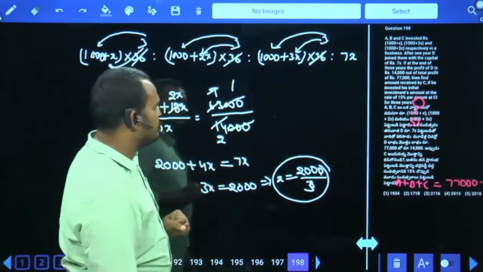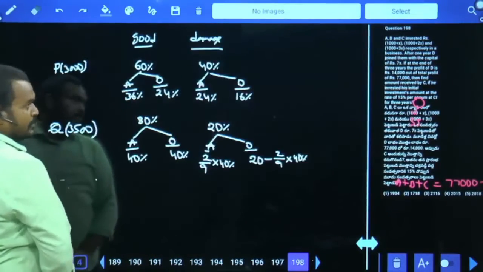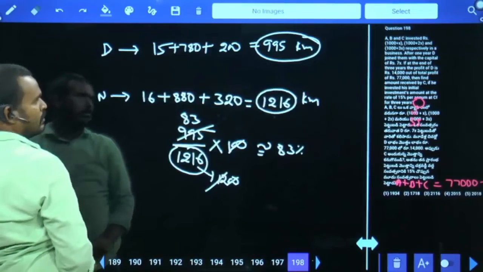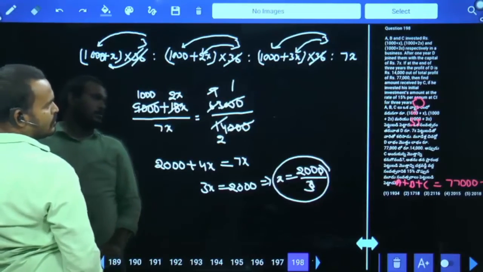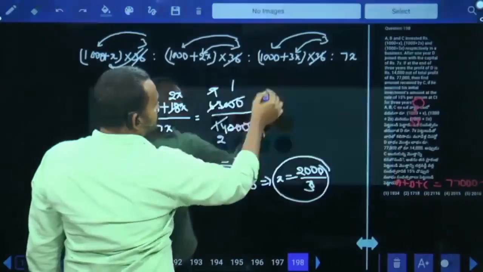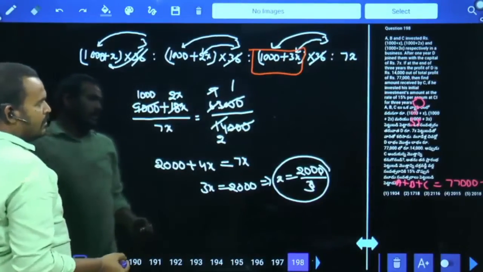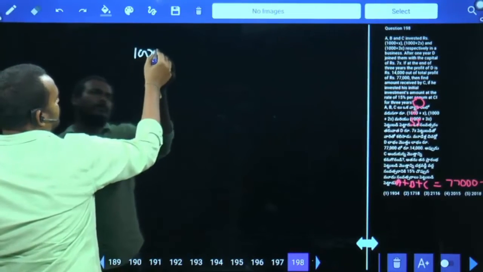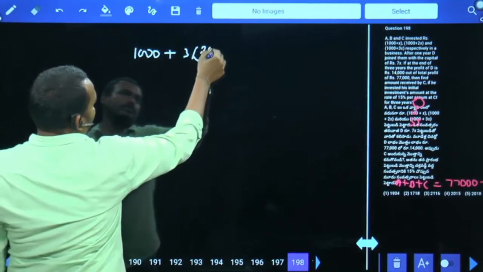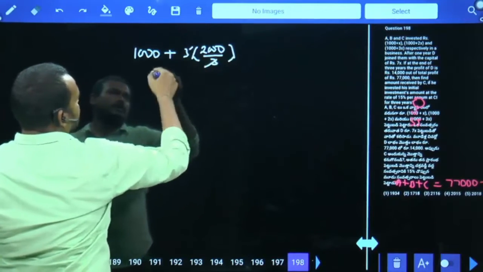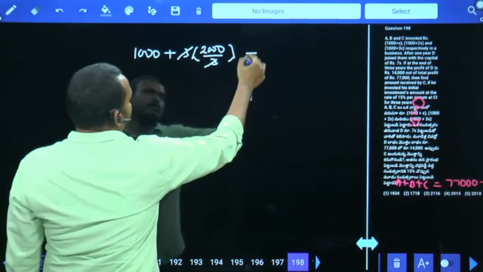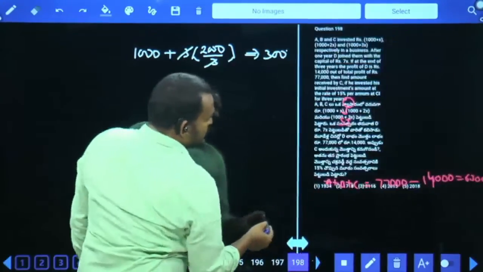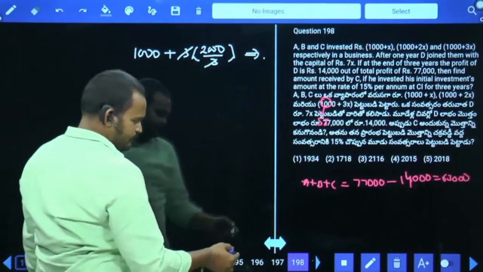Substitute the X value in the first one, the initial investment. What is the initial investment? 1000 plus 3X, so 1000 plus 3X into 2000 by 3. The 3 cancels: 1000 plus 2000, it will be 3000. Okay. 3000 is used for how many years? 3 years.